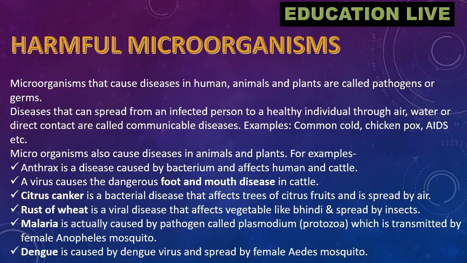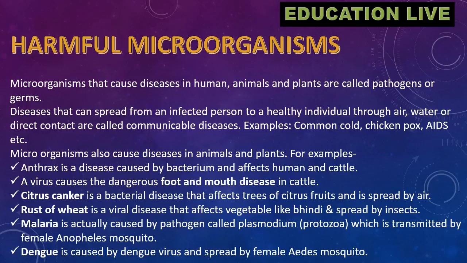Microorganisms also cause diseases in animals and plants. For example, anthrax is a disease caused by a bacterium and affects human and cattle. A virus causes the dangerous foot and mouth disease in cattle. Citrus canker is a bacterial disease that affects trees of citrus fruits and is spread by air. Rust of wheat is a viral disease that affects vegetable like bhindi and is spread by insects.